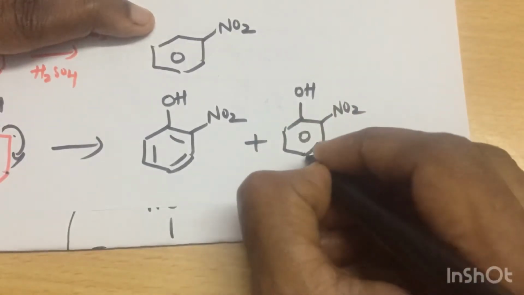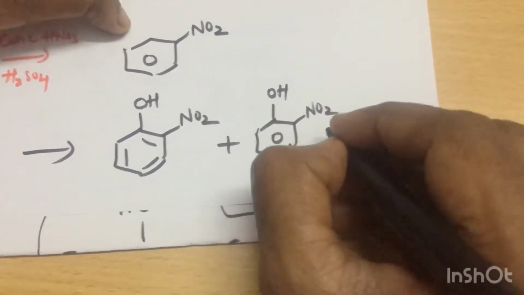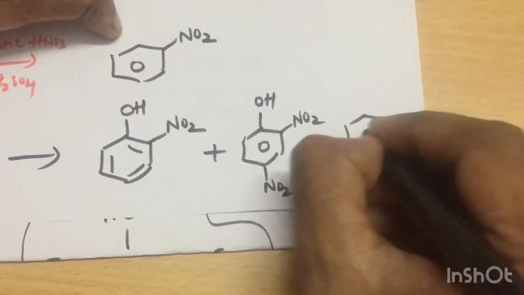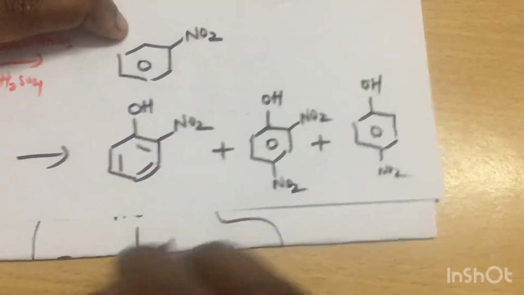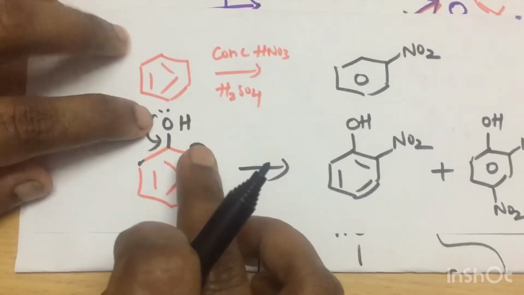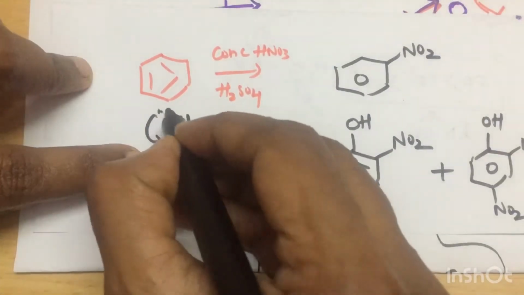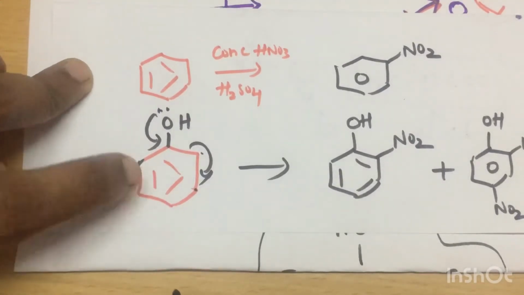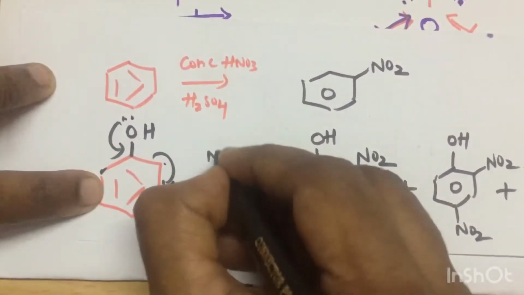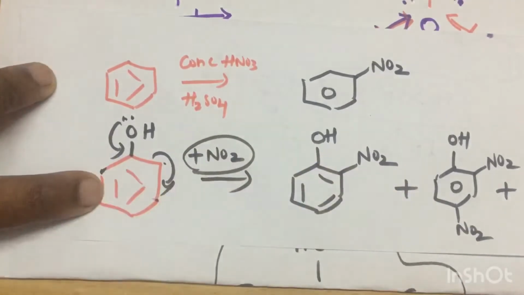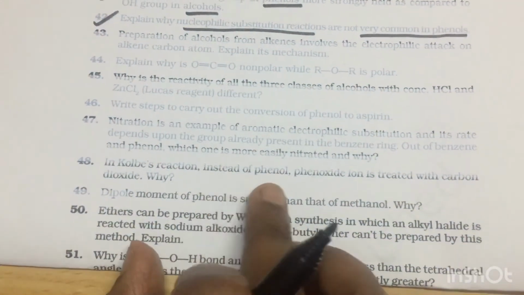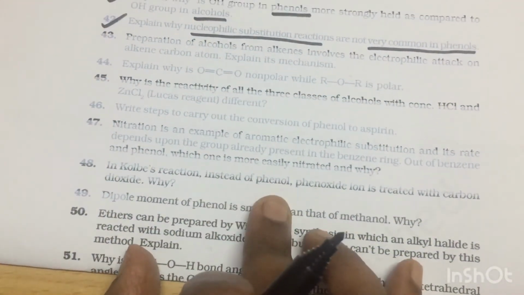Depending on the condition, you get di, tri. So a mixture of compounds you will get, because OH is an activating group. Its lone pairs make the aromatic center electron rich, and your species is highly electron deficient. That is the reason. Okay, then in Kolbe's reaction, instead of phenol, phenoxide ion is treated with carbon dioxide.